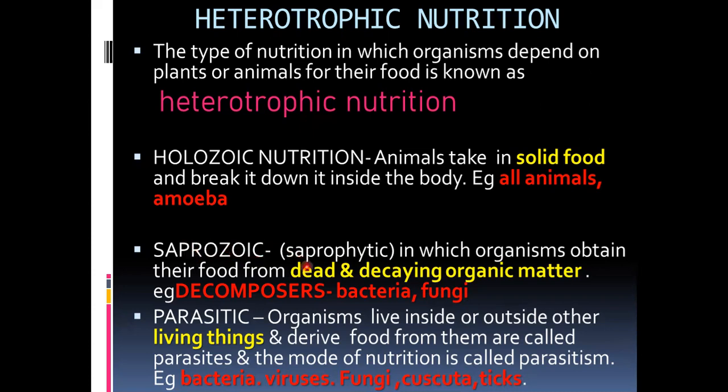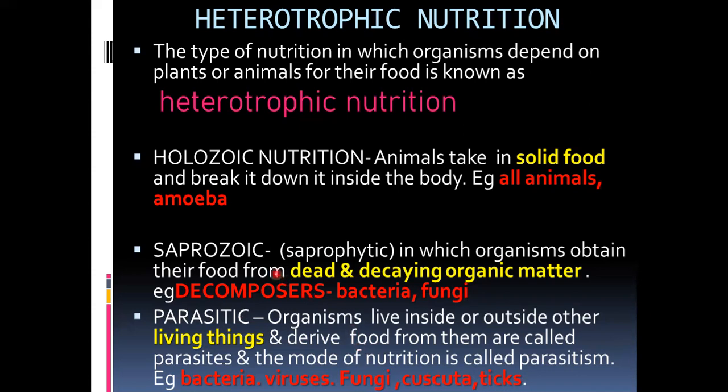Saprozoic nutrition. Okay. And the third kind is called the parasitic mode of nutrition. They live inside or outside other living things and derive food from them. They are called parasites, and the mode of nutrition is called parasitic nutrition. So a parasite derives its food by living inside the body of other living things.